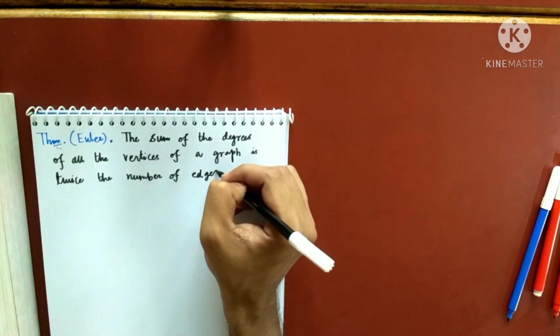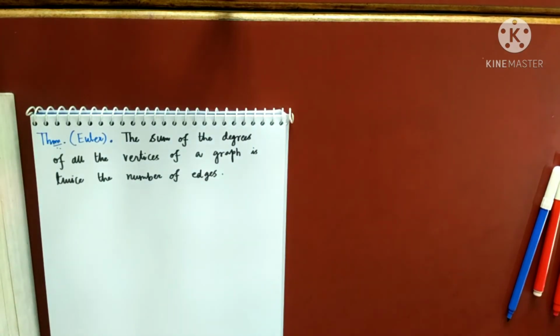So this was the first property that we are doing in graph theory. So whatever graph you draw, any peculiar looking graph, very complicated, doesn't matter. Euler told you that the sum of all the degrees will be definitely an even number, and that will be nothing but twice the number of edges.